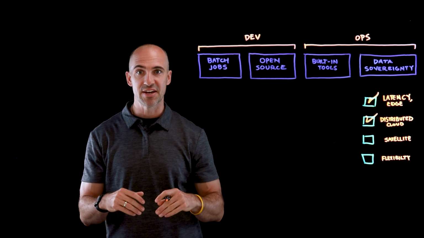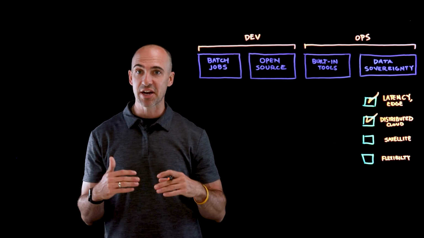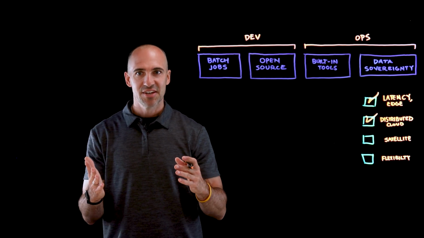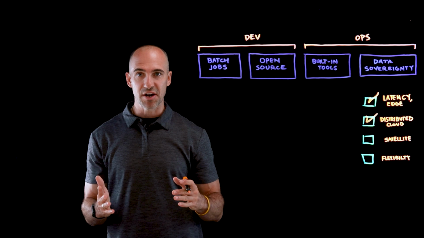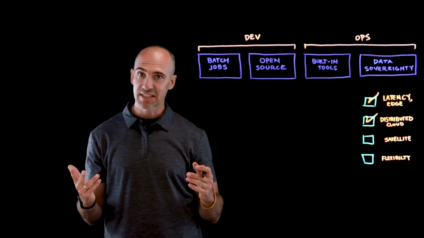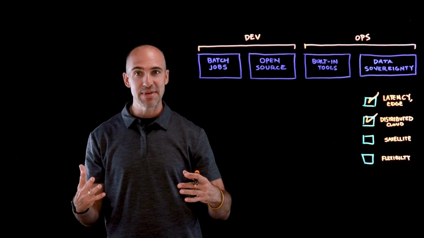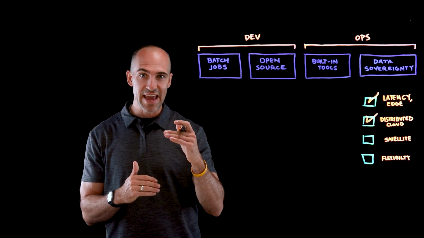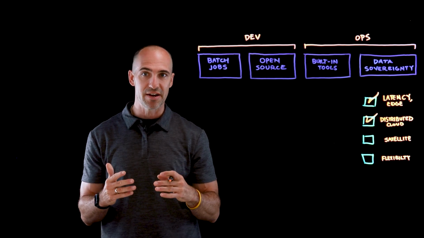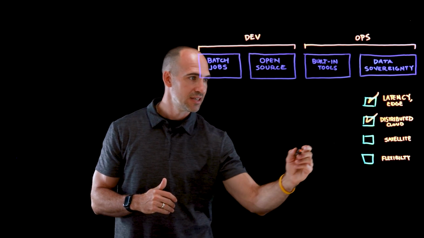It could be running in retail locations. It could be running in manufacturing. Think about, do you have resources and skills to run Kubernetes clusters in a manufacturing plant? Most likely not. So by having an IBM managed service running there, it allows you to focus on the business application that you need to run in that plant.